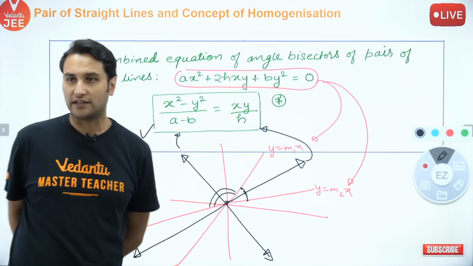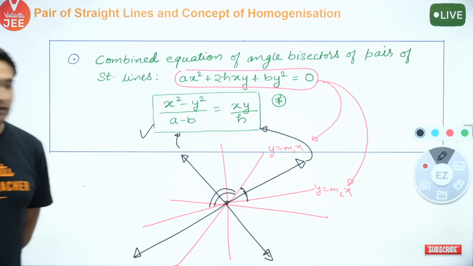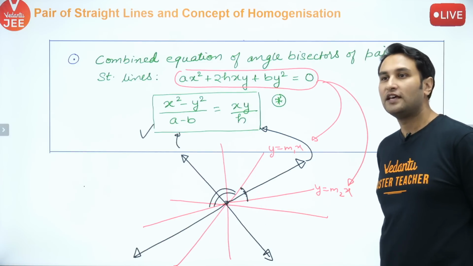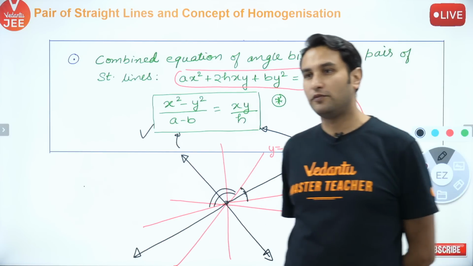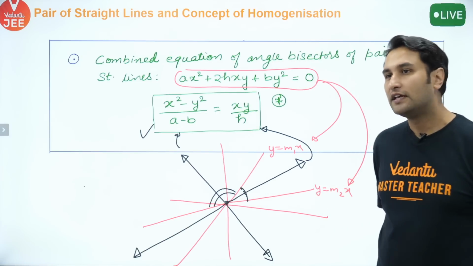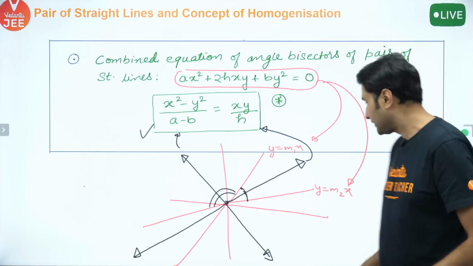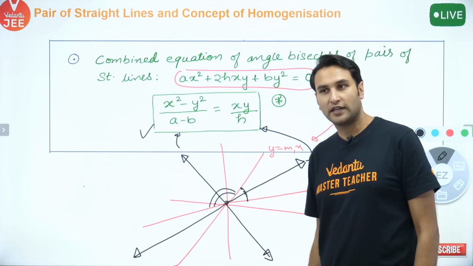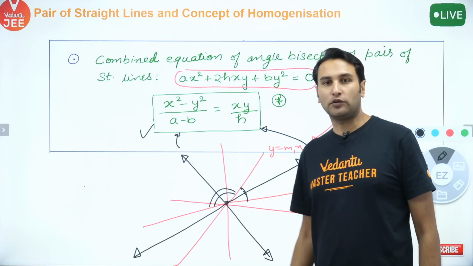See what Mugdha is saying. Mugdha is saying something which is very correct. Mugdha says, will both angle bisectors always be perpendicular? Yes, Mugdha, if this is what you want to say. Mugdha says the black lines will always be perpendicular. Yes or no? Will these black lines be perpendicular to each other? Yes or no?